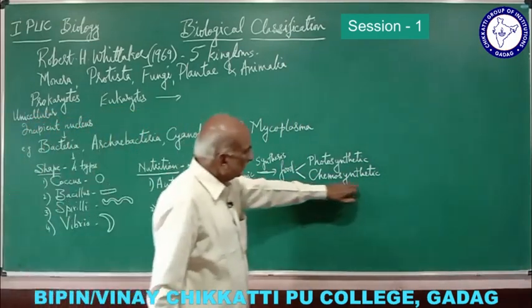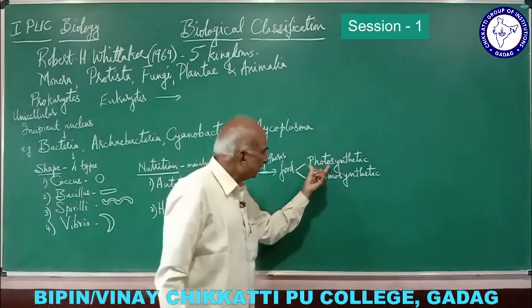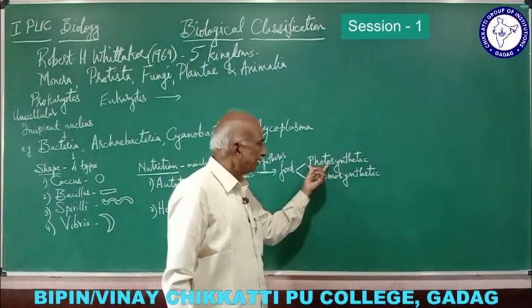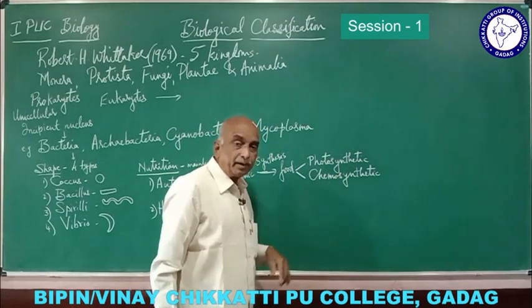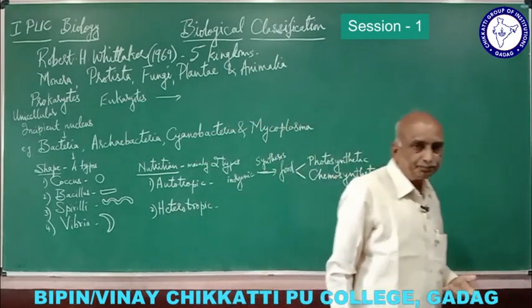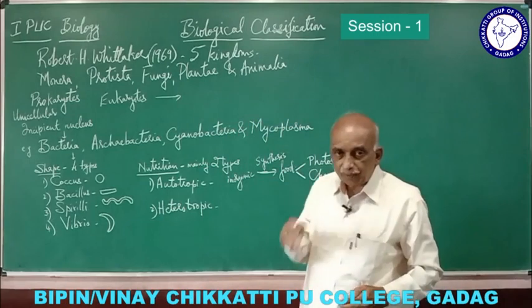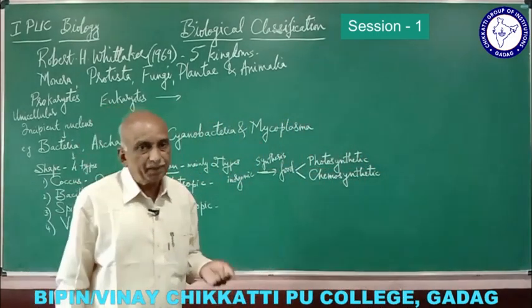In case of chemosynthetic bacteria, the word itself, here photo means light. With the help of light it will prepare its food material, and here chemosynthetic, chemicals. So they convert chemicals from one form into another form, or in other words they oxidize chemicals.